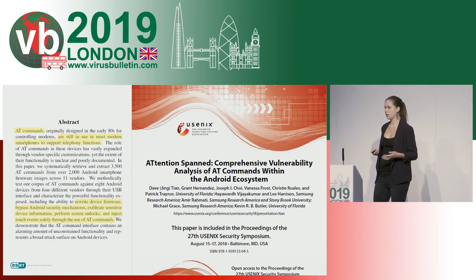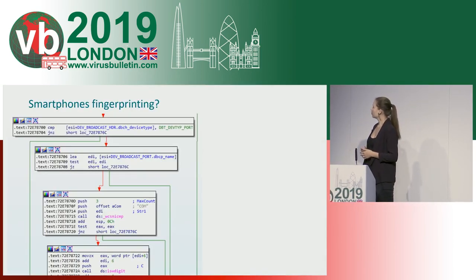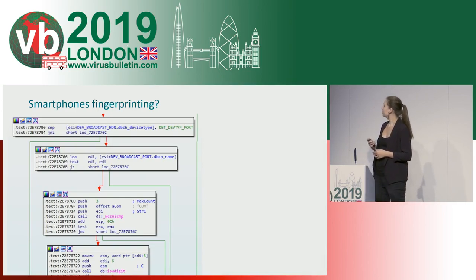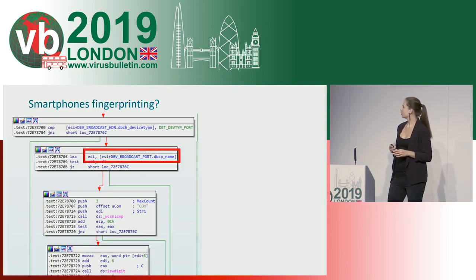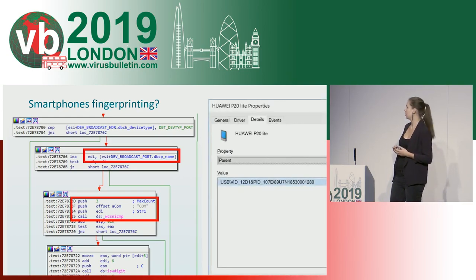So we were really interested in whether this is what ATTOR is after. So we look at the code, and this is the code for checking whether ATTOR should be sending the AT commands to the connected devices. And we can see that it checks the friendly name of the device, and it should have a COM substring in the name. Well, if you connect a smartphone to your computer, usually you use a USB port, and what you